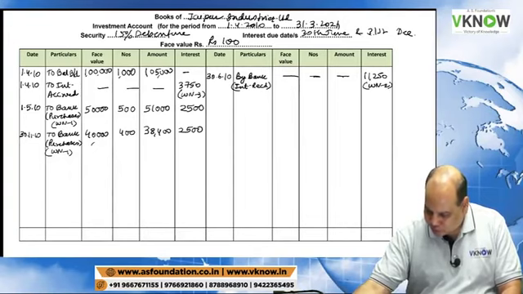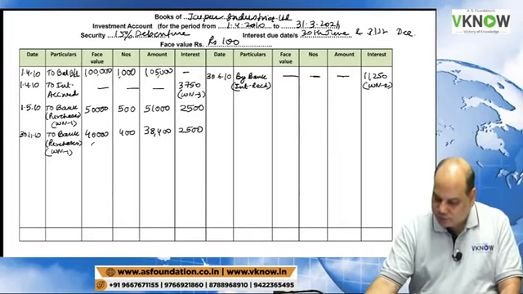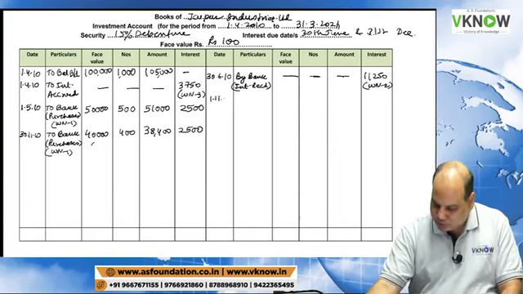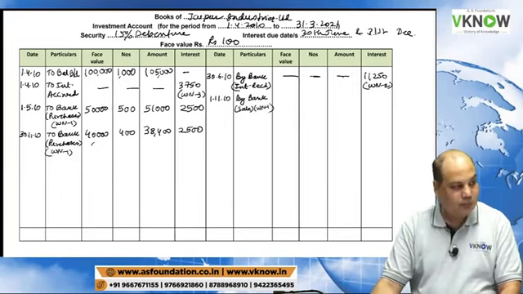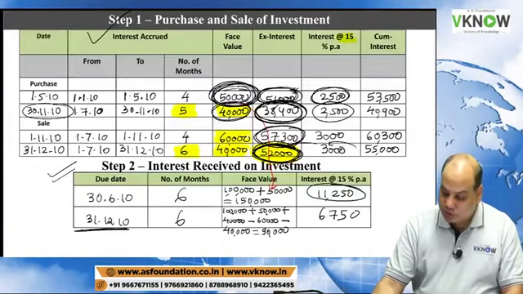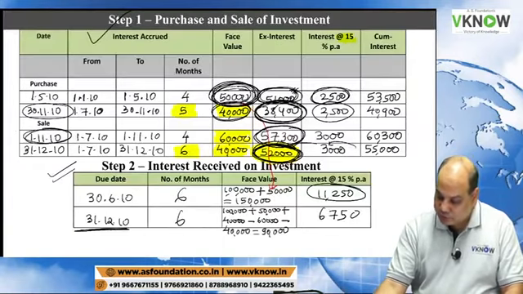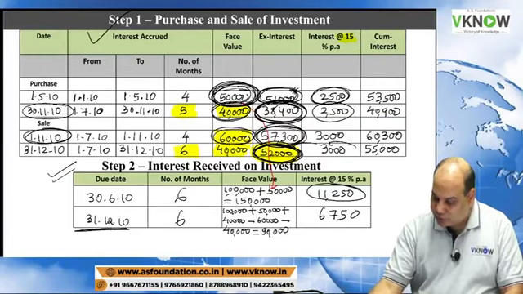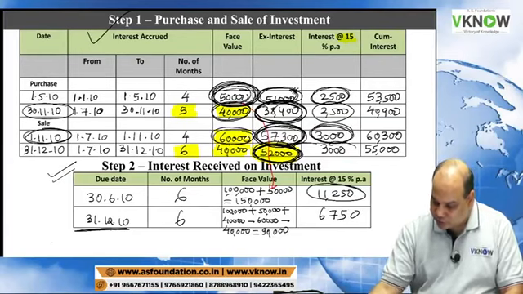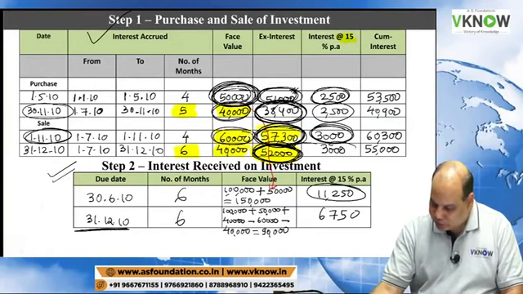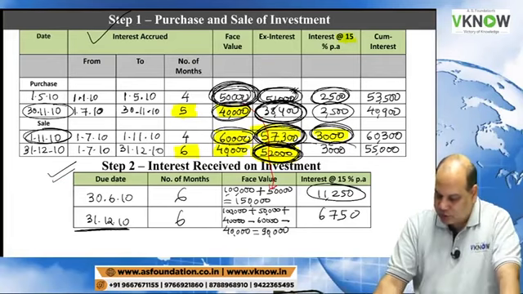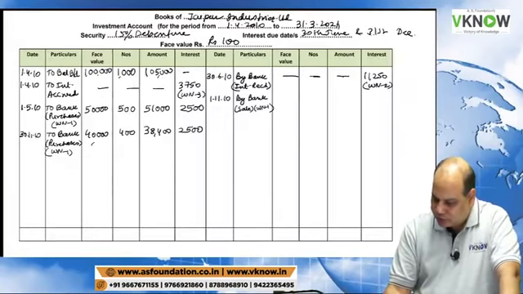Working note 2. Then 1st November 2010, there is a sale entry. Check working note 1, there is a sale entry. On the screen, 1st November, sale of 60,000, ex interest 57,300, interest 3,000. So these figures you will write in the answer. 57,300, this 3,000. So come with me to this credit side.